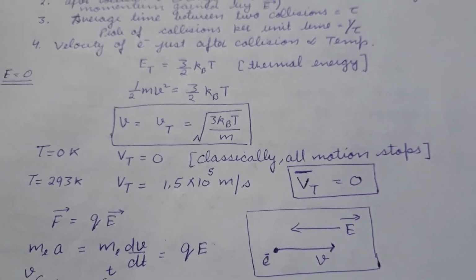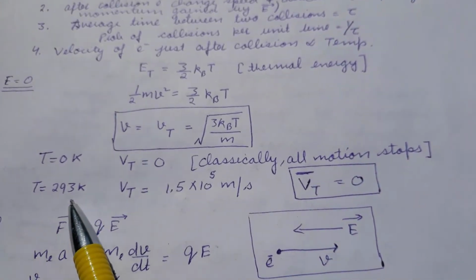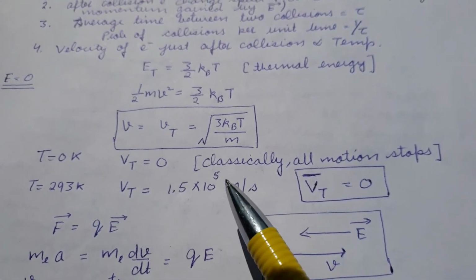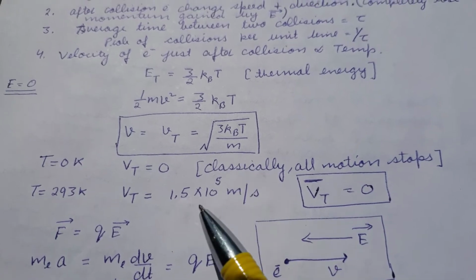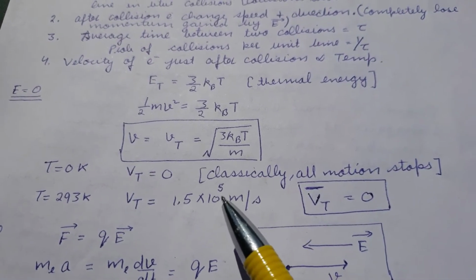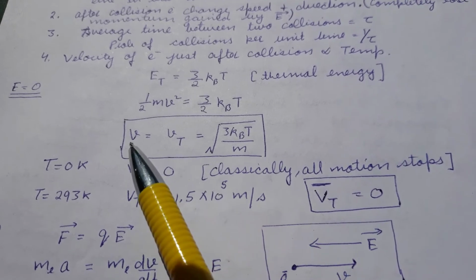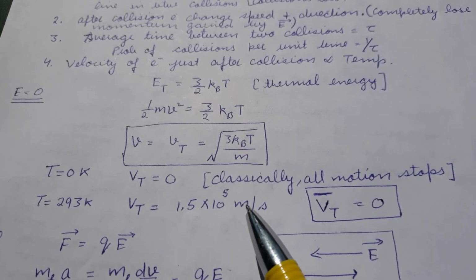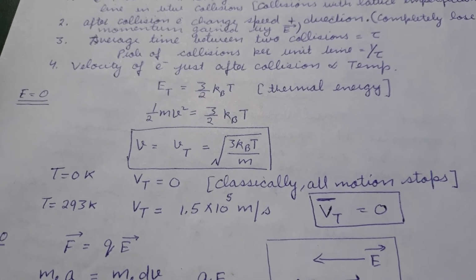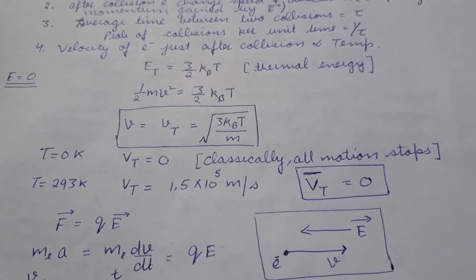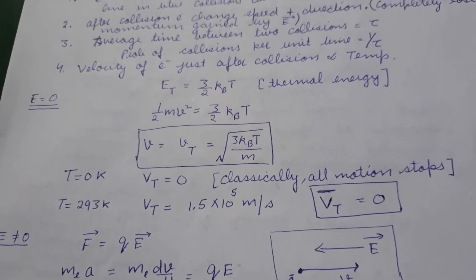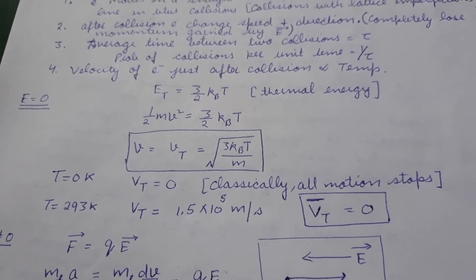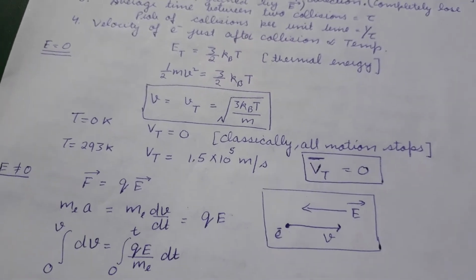At room temperature, let us say 293 Kelvin, we can find the velocity. We are doing this calculation just to get an idea of the quantity, not just a qualitative analysis. If we know the temperature, we can find the thermal velocity, which will be of the order of 10 to the power 5 meters per second. Although we have this large velocity here, the average velocity will be 0 because there is no electric field, and the directions are all possible directions. So the net velocity will be 0.